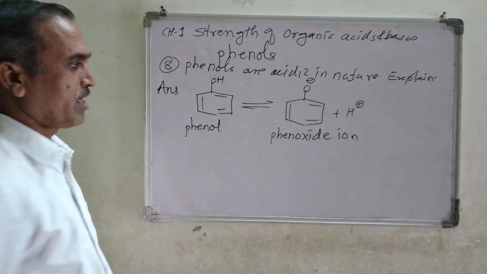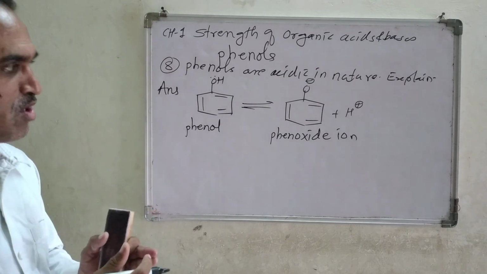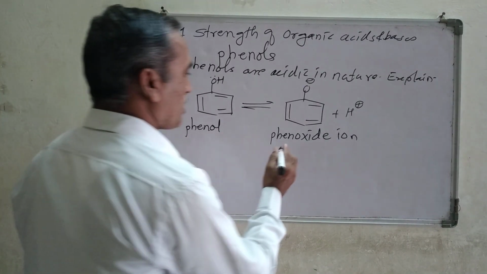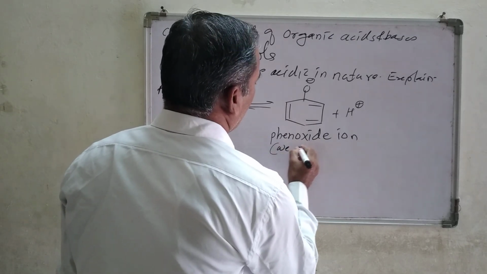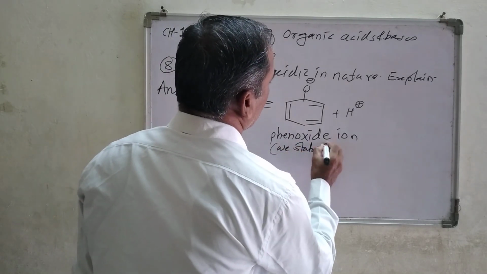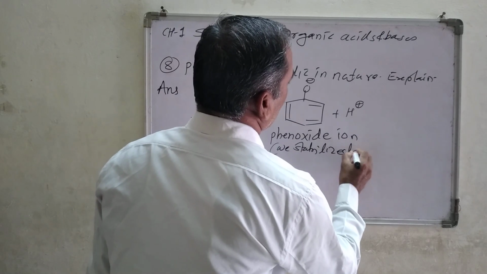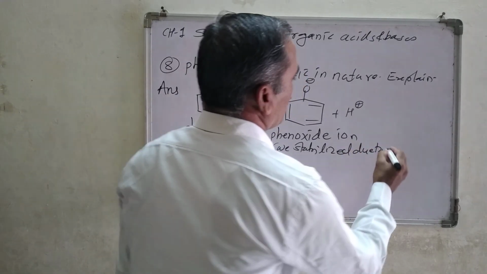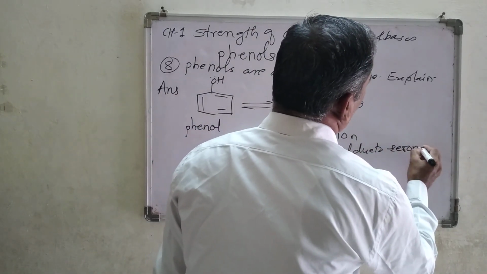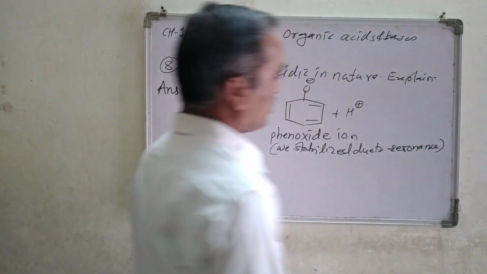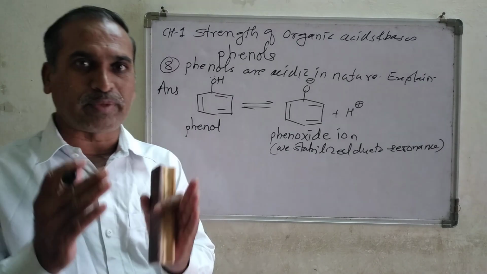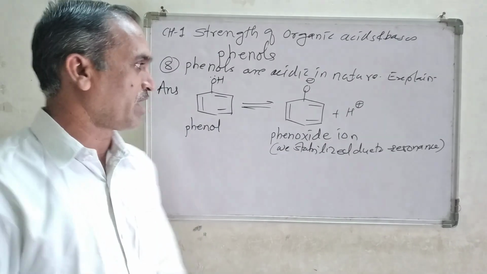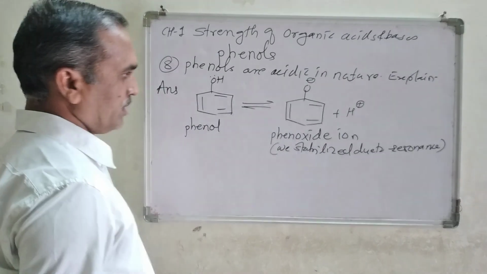This is the phenoxide ion, and it is well stabilized due to the resonance effect. As we know, the distribution of electrons operating via pi bonds is known as the resonance effect.